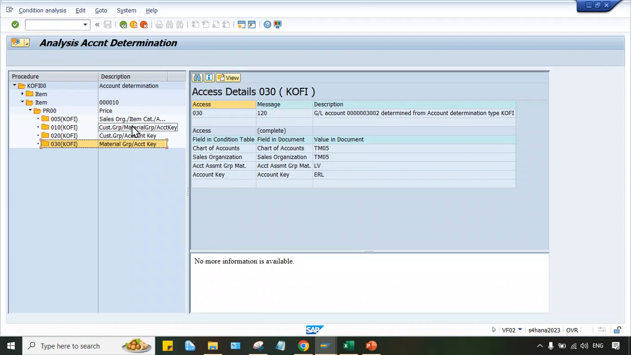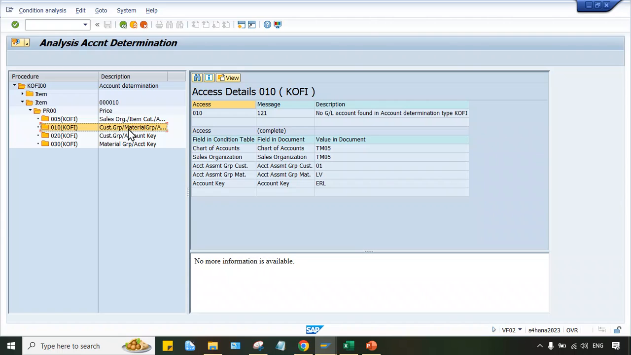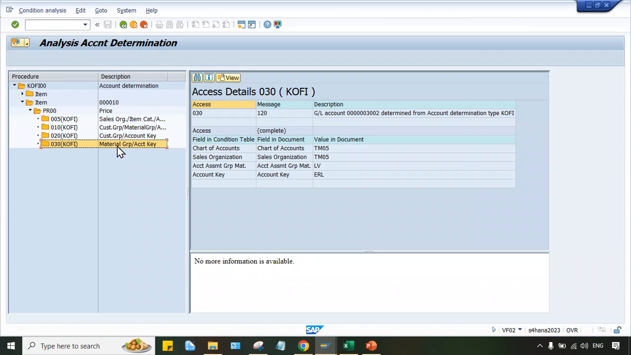Okay. So look at here, first of all, now. SAP is checking which one? Item category, account key. Then material, this one, 10. Customer group, material, and then account key. Then customer group and then account key, right? And here material group and account key. In this one, system is able to trigger.